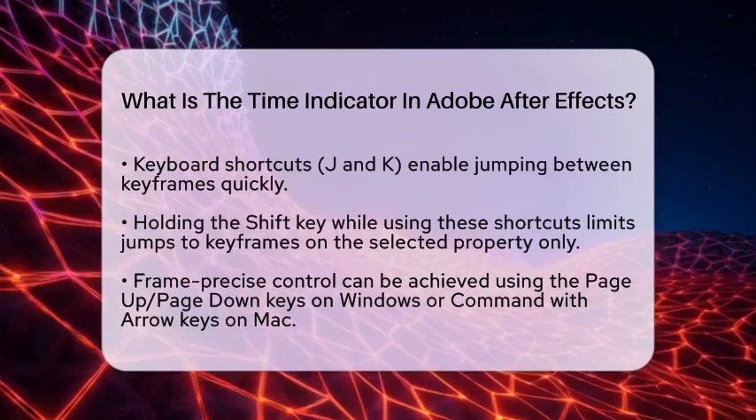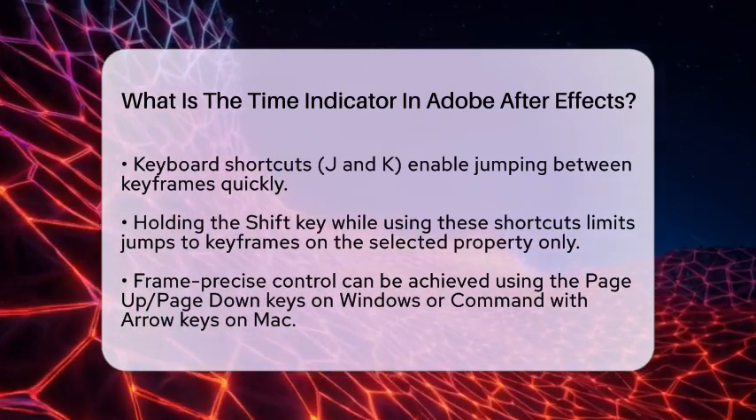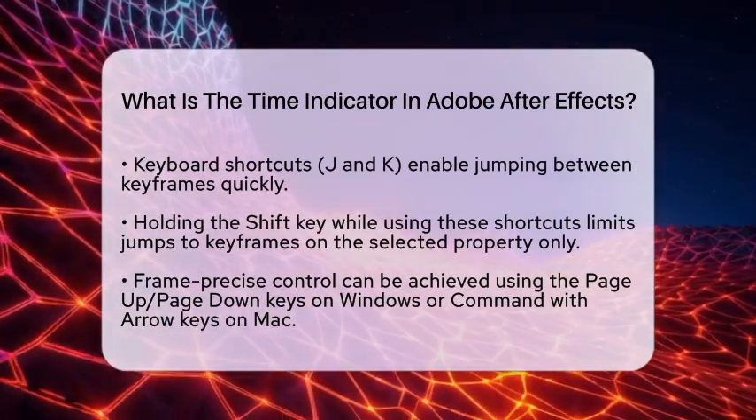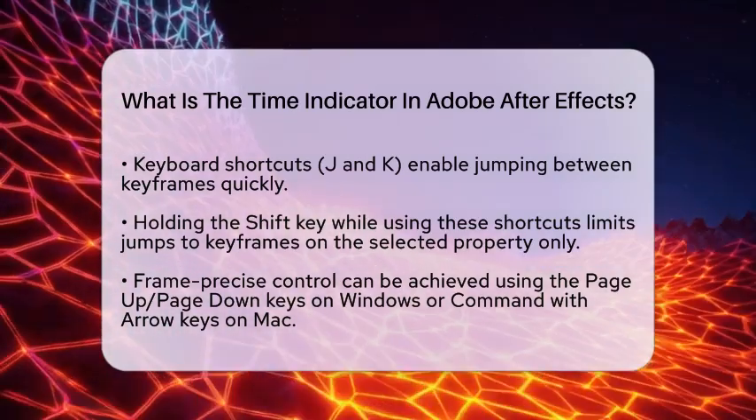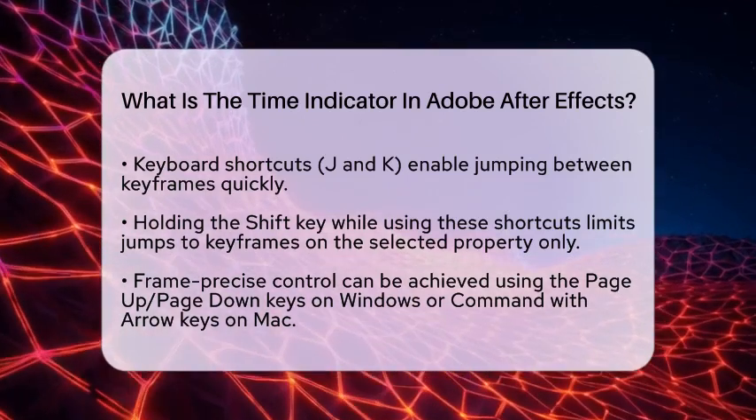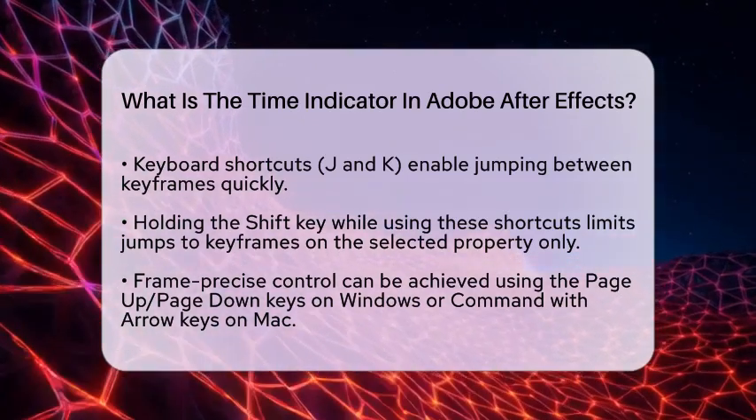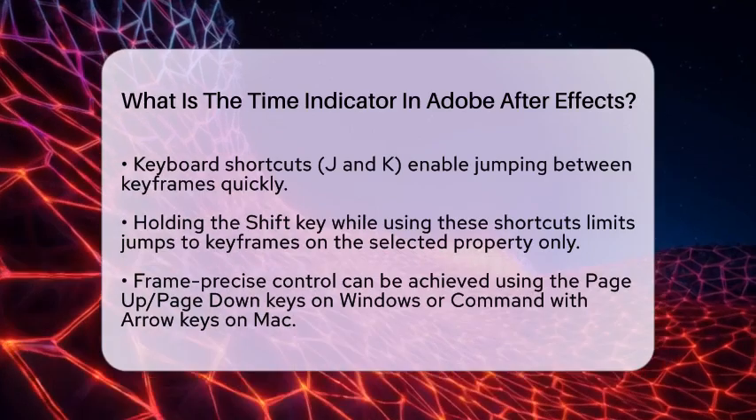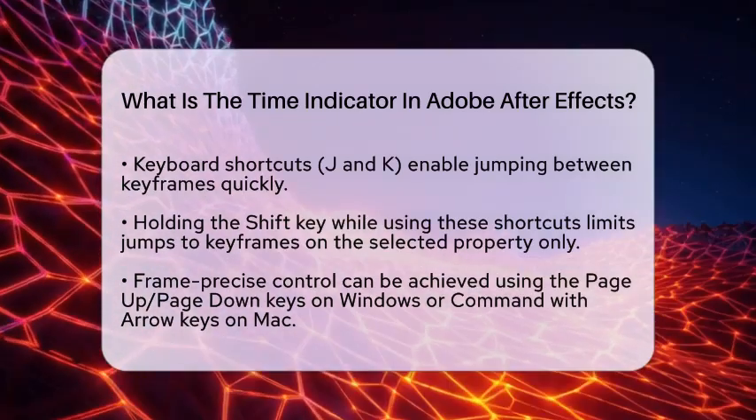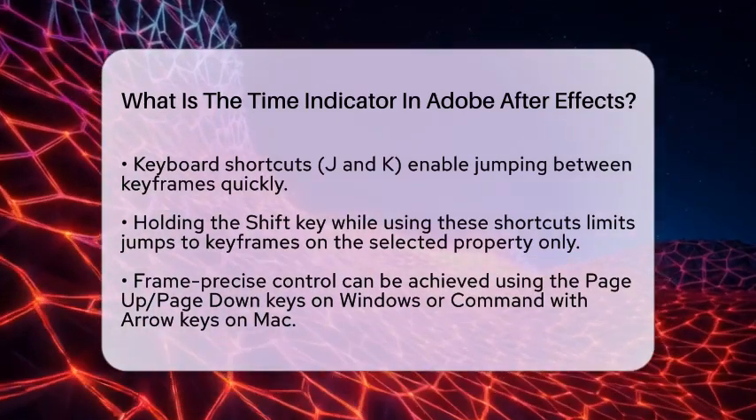For frame-precise control, you can move the time indicator one frame at a time. On Windows, you can use the Page Up key to move backward and the Page Down key to move forward. If you are using a Mac, you can use the Command key along with the left or right arrow keys to achieve the same effect. The time indicator's display format can also be customized.